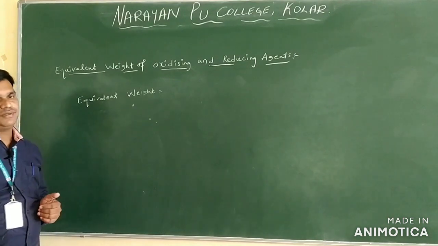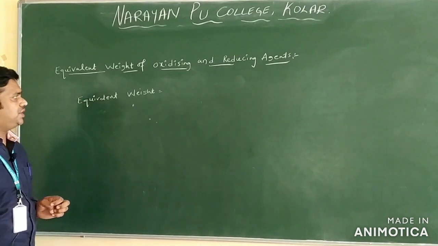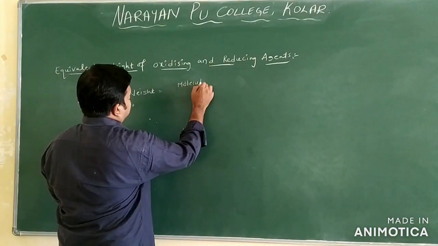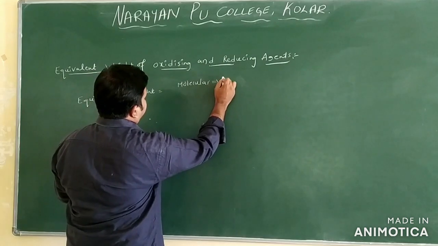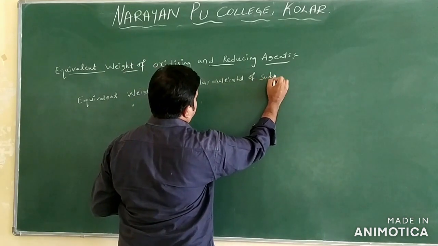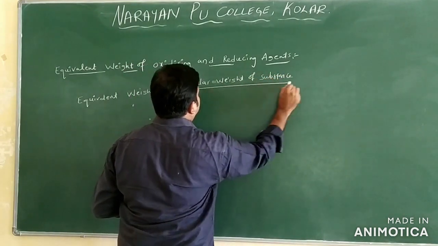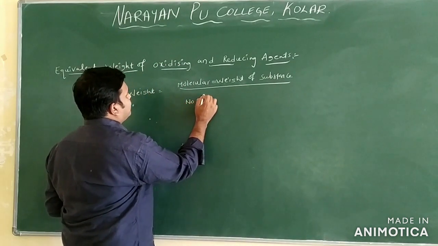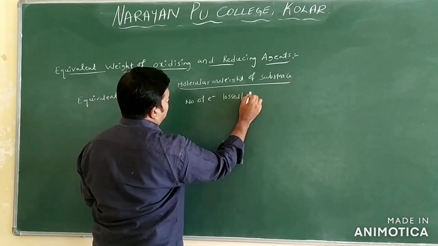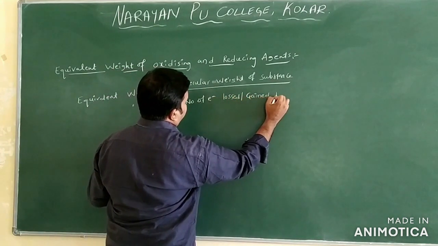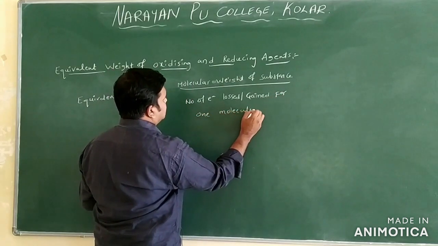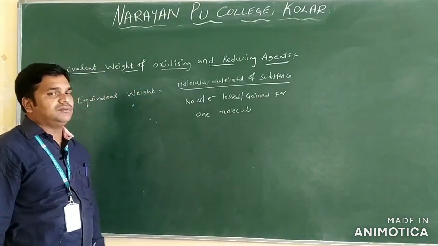Now we'll write the formula for equivalent weight of oxidizing and reducing agents. Equivalent weight is equal to molecular weight of the substance, or you can take molecular mass, divided by the number of electrons, e minus means electron, number of electrons lost or gained per one molecule.